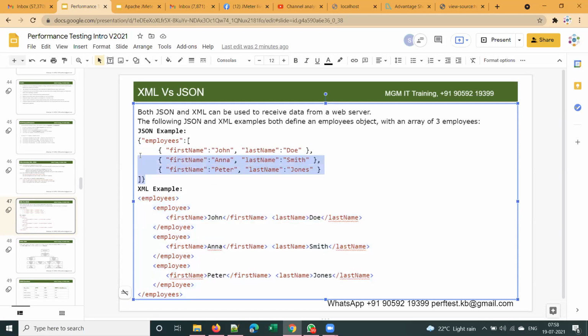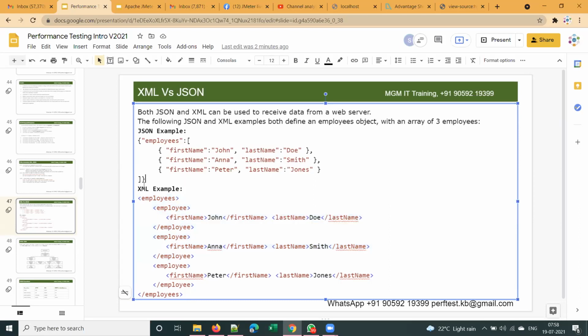However, if they use JSON, you can see the clear difference between this and this. For just 3 employee details, you have this much difference. So you understood the difference, right? That is what we mean by a lightweight format.